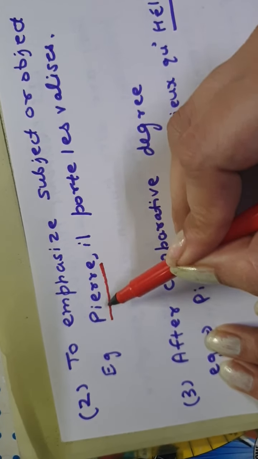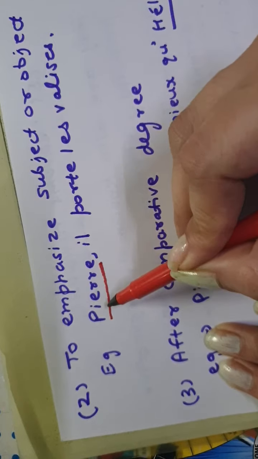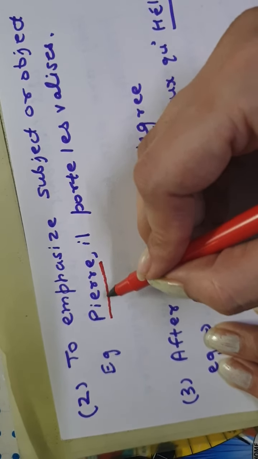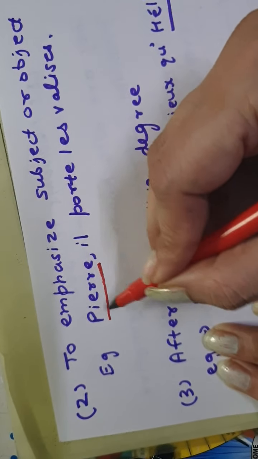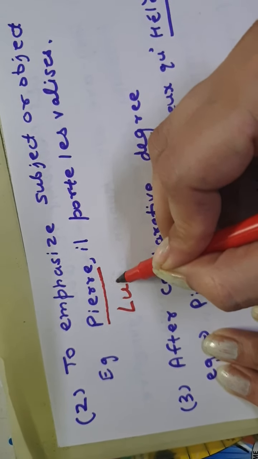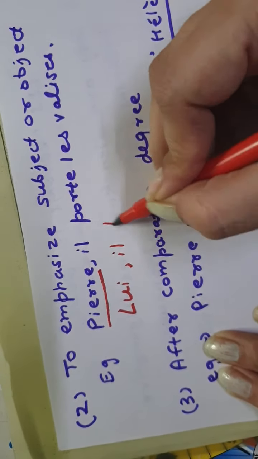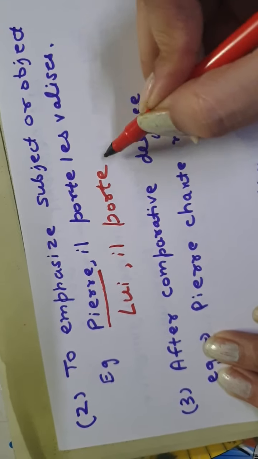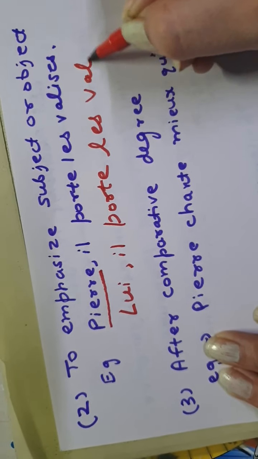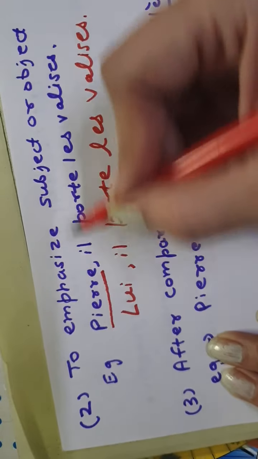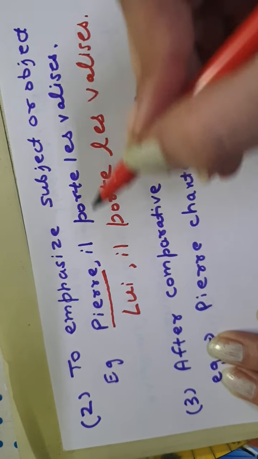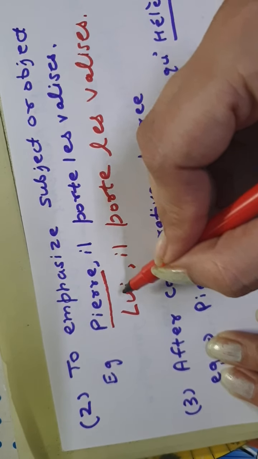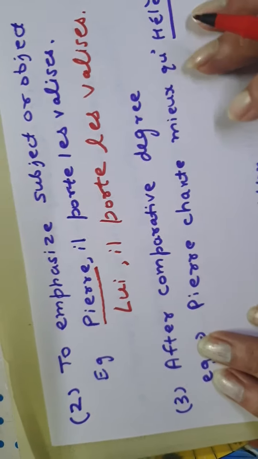So to put this stress on, to emphasize Pierre, we can replace Pierre with a masculine singular pronom tonique, that is lui. So it has to be Lui, il porte les valises. So to put an emphasis or stress on a subject in a sentence, we can use pronoms toniques.